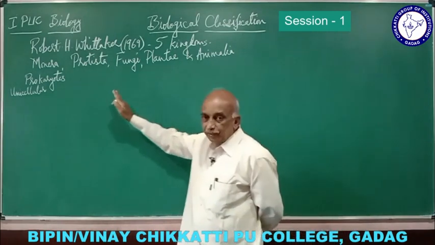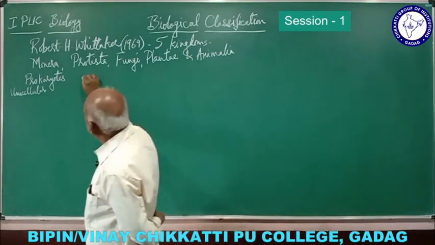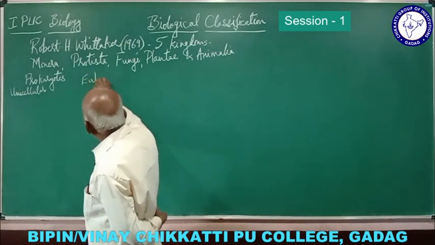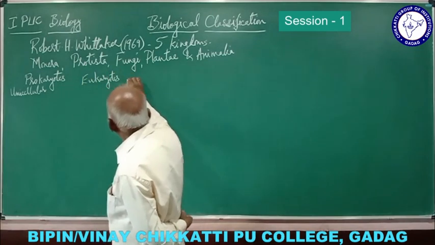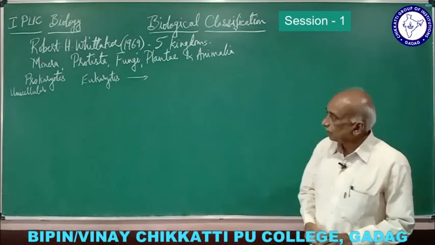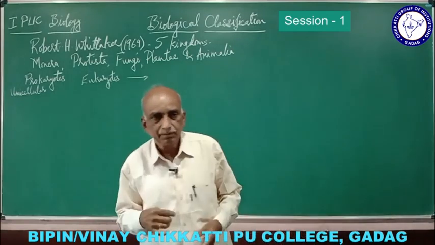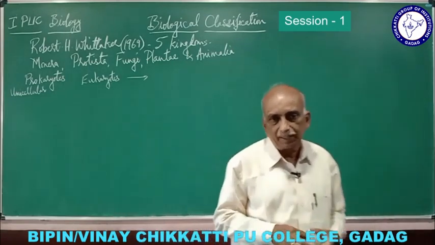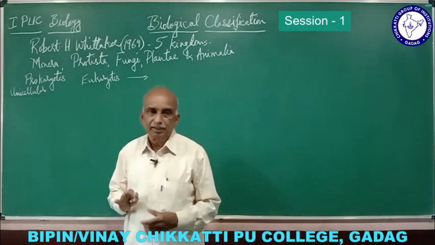The remaining four kingdoms are eukaryotes. So this is eukaryote. All these are eukaryotes. Protista is also eukaryote, fungi, plants and animals. So we are eukaryotes. Now what are prokaryotes and eukaryotes?